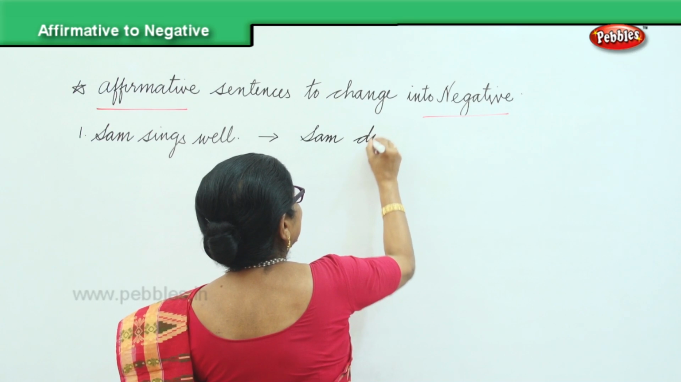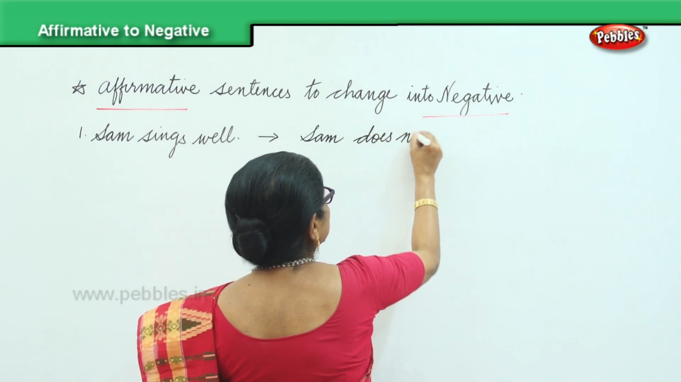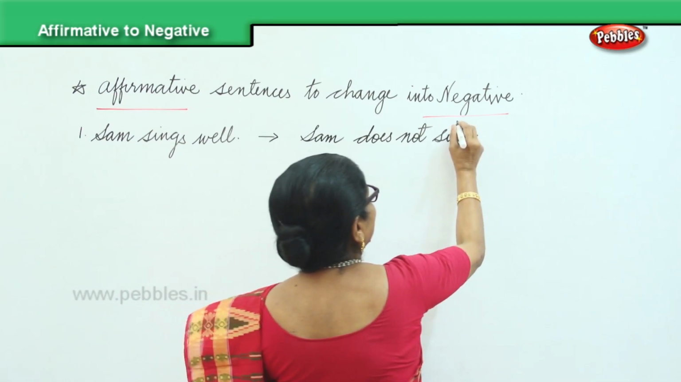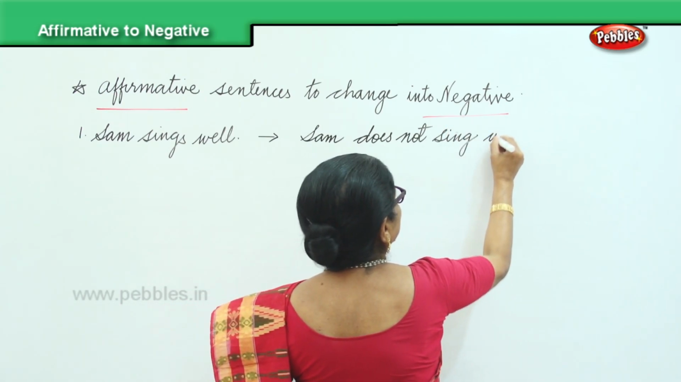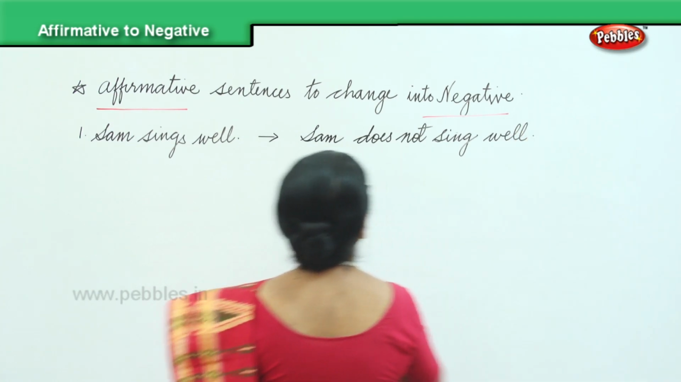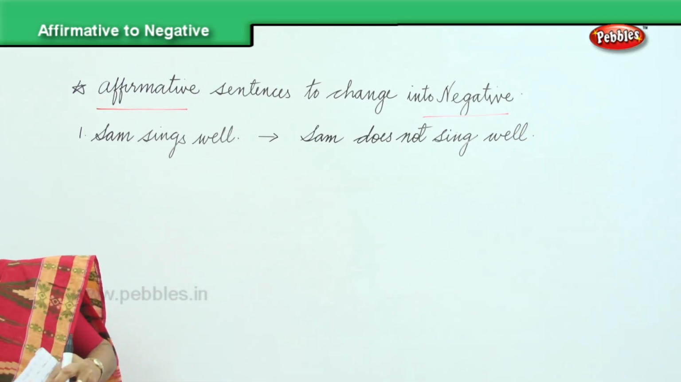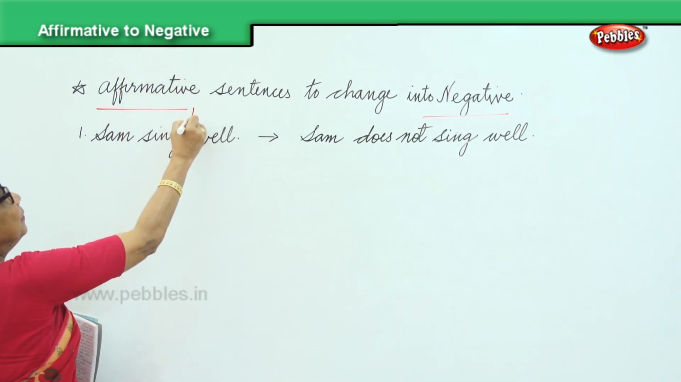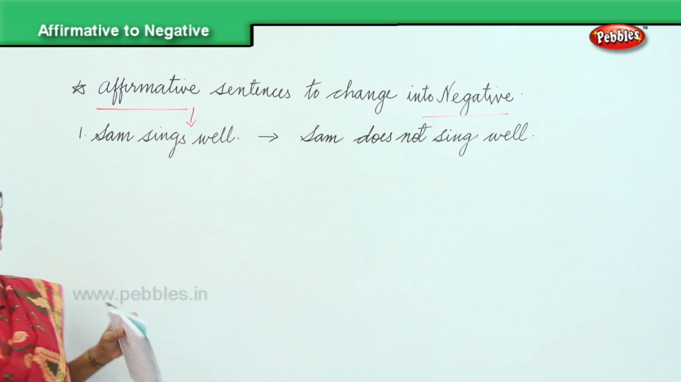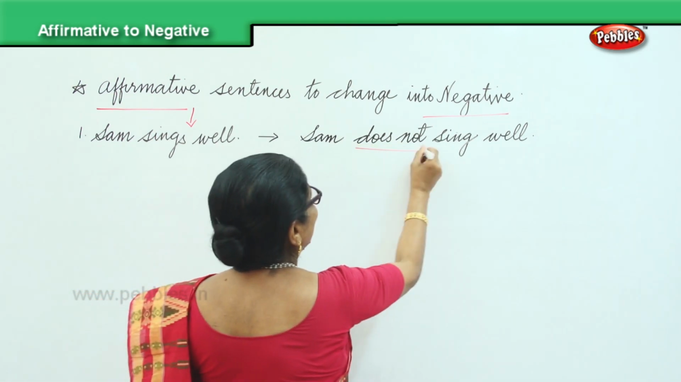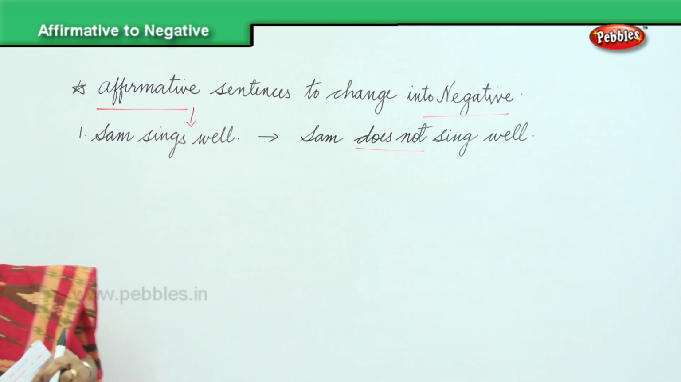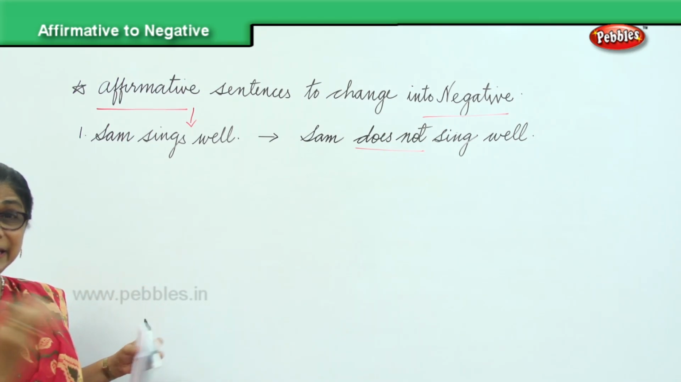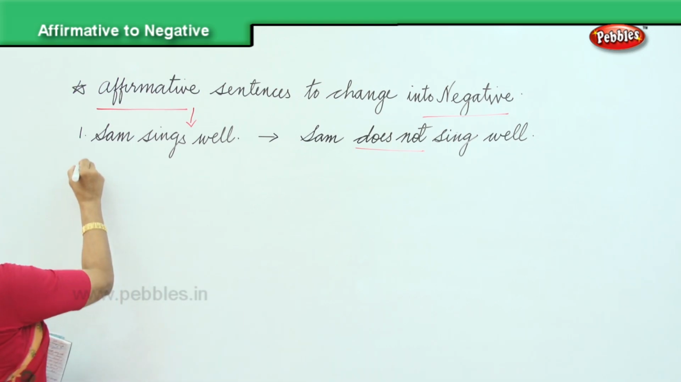Sam does not sing well. That's all. What we have done here is, Sam sings well, that is an affirmative sentence. Now we are making it negative by adding does not. All we need to do is, Sam sings well, Sam does not sing well. It's very simple. Now, look at the next one.